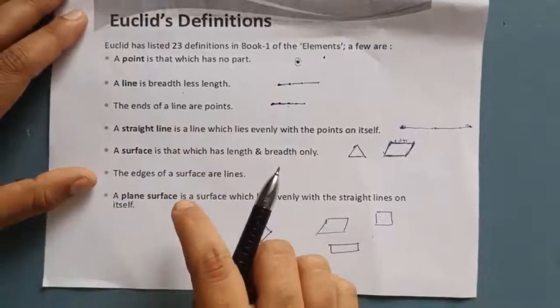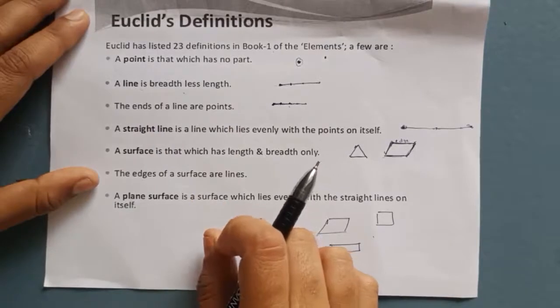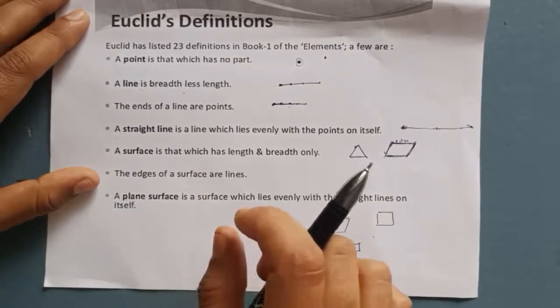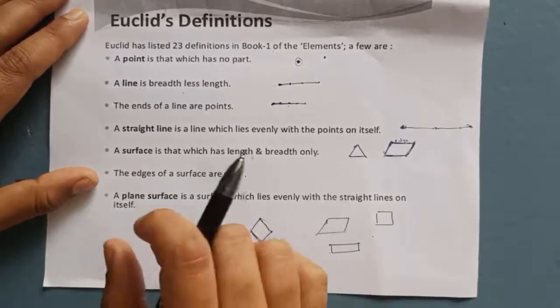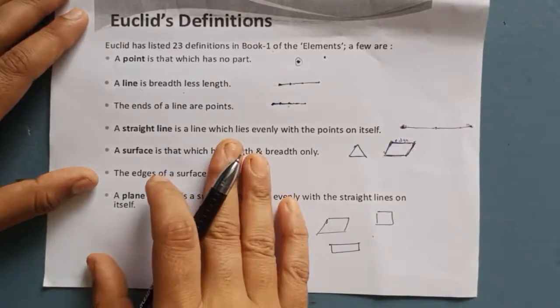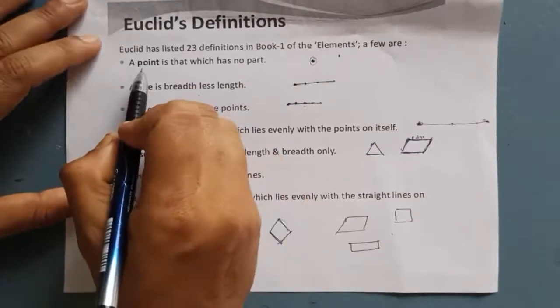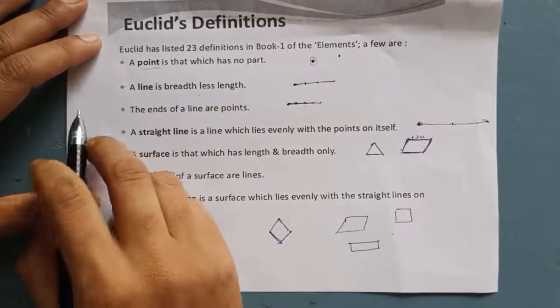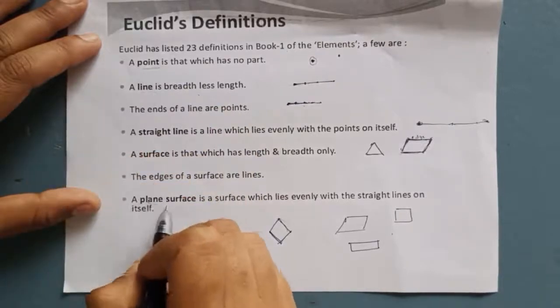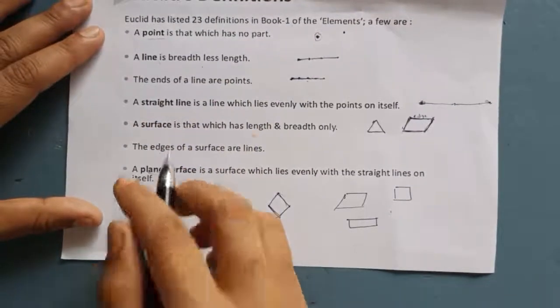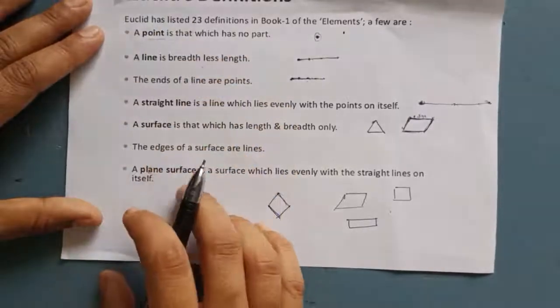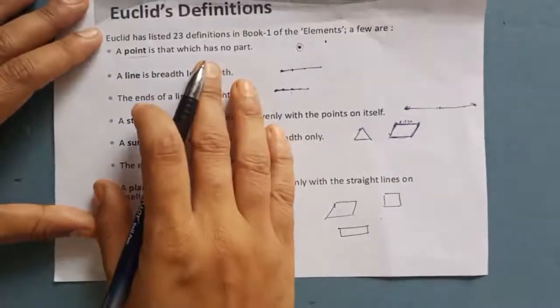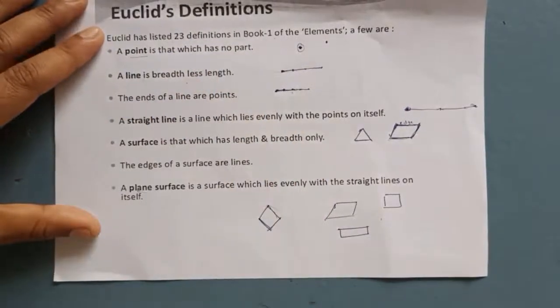So in today's mathematics, mathematicians have agreed that some geometrical terms are undefined: a point is undefined, a line is undefined, a plane surface is undefined. These are the undefined terms in mathematics.